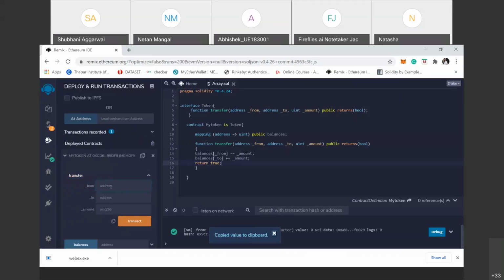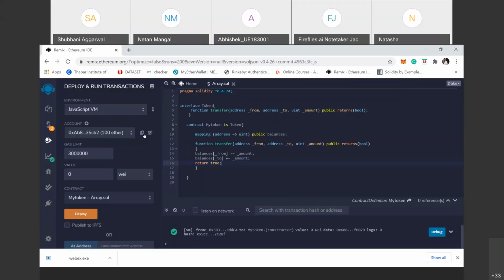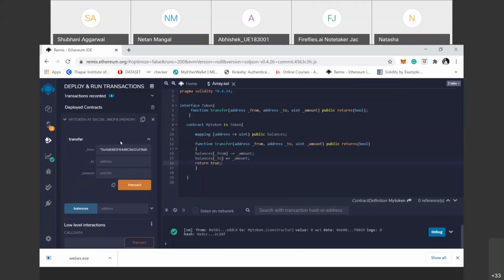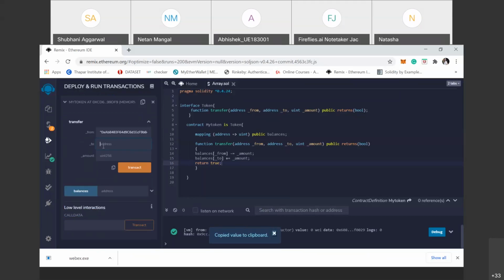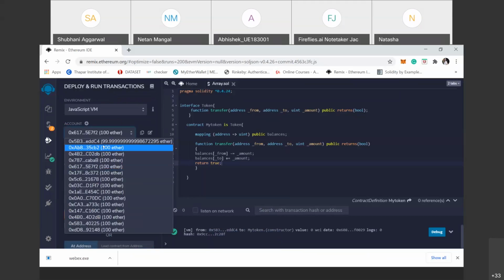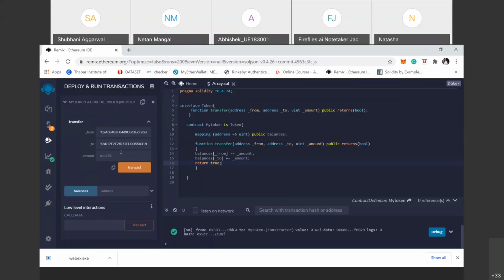The first one is the address from which we want to send money, suppose this one, and to which address, suppose this. This is the fourth one and this is the second one. Okay, so how much amount do you want to pay?